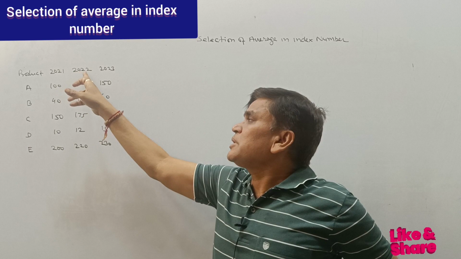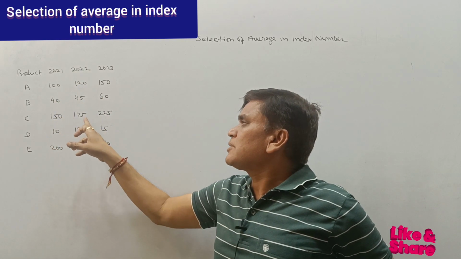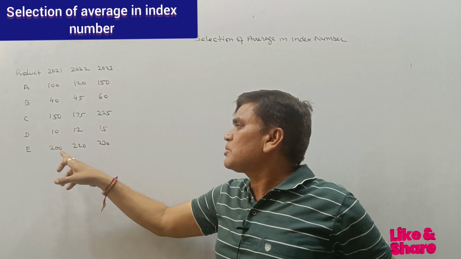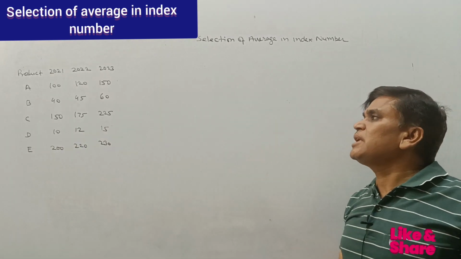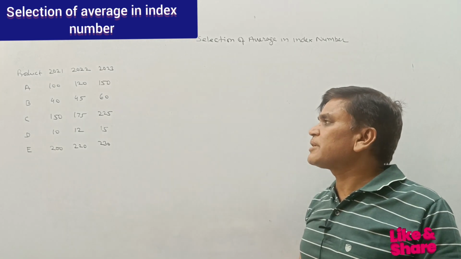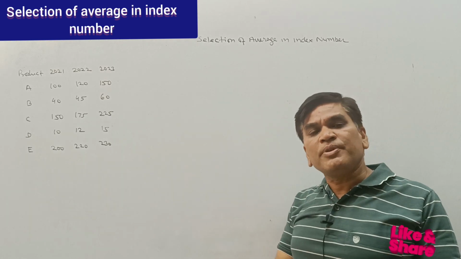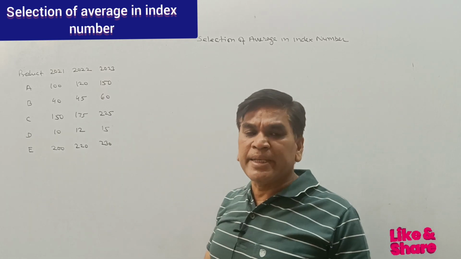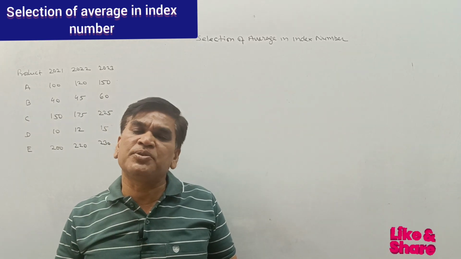In 2022 it increased to 120, 45, 175, 12 and 220 rupees. In 2023 it increased to 150, 60, 225, 15 and 230. So we have to draw an index number using the arithmetic mean, using the median and using the geometric mean.